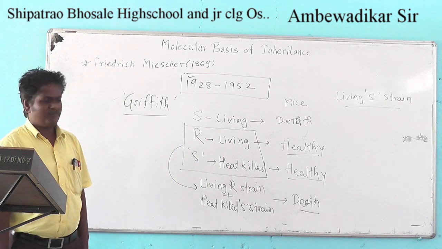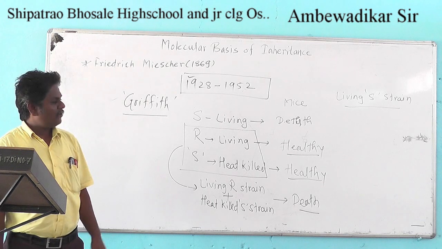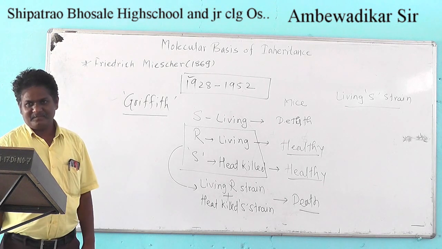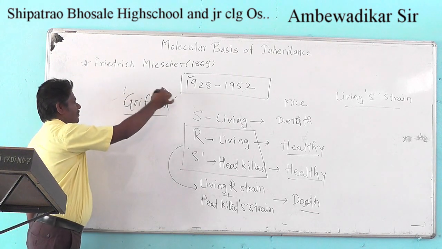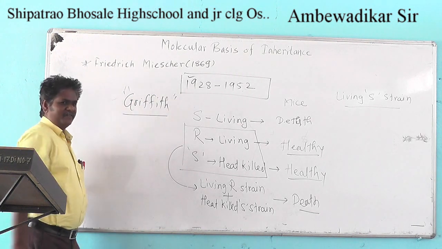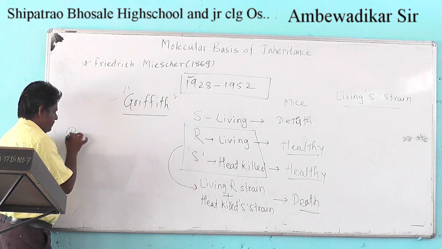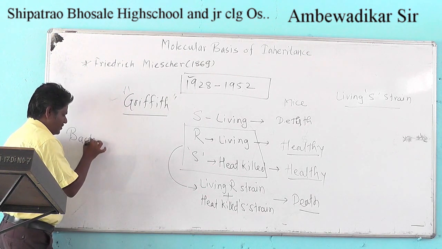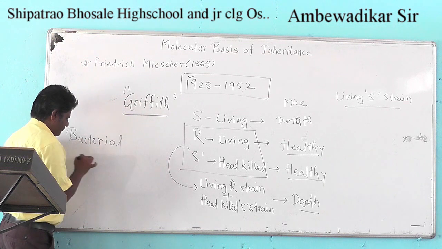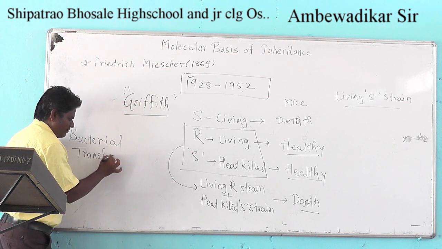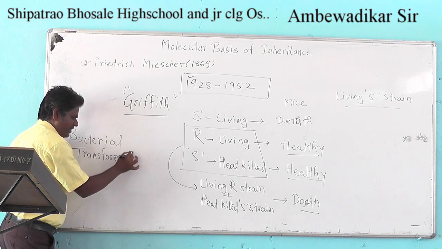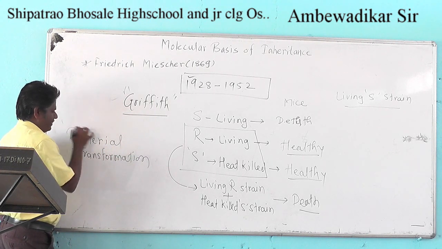How was it possible? At that time, one terminology was given by Griffith, and that is called bacterial transformation. This new terminology was introduced by Griffith.